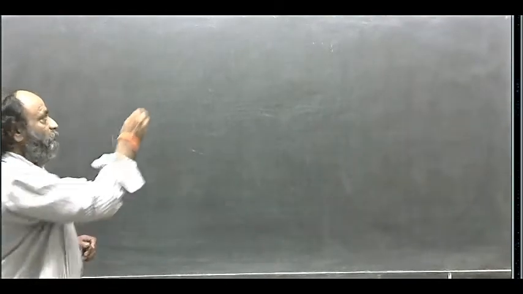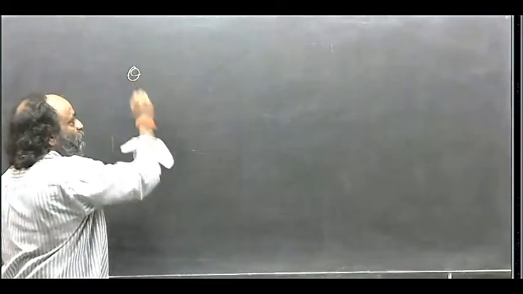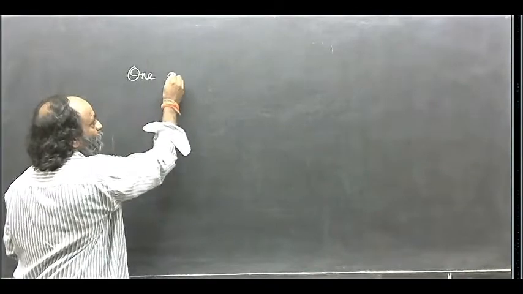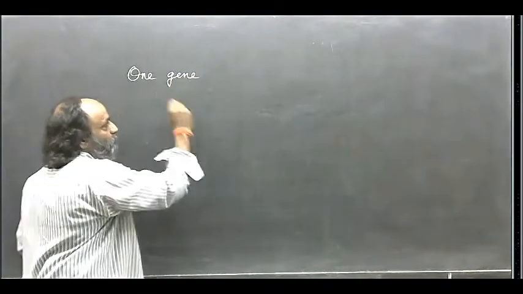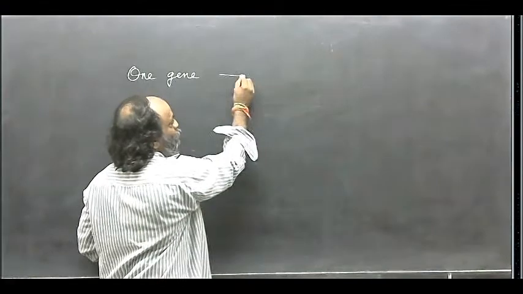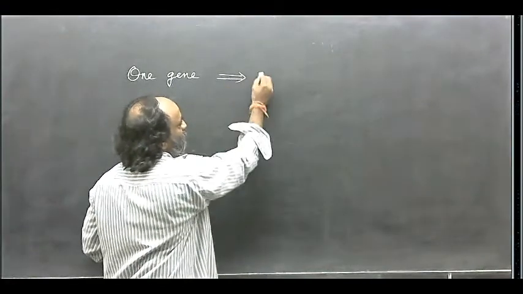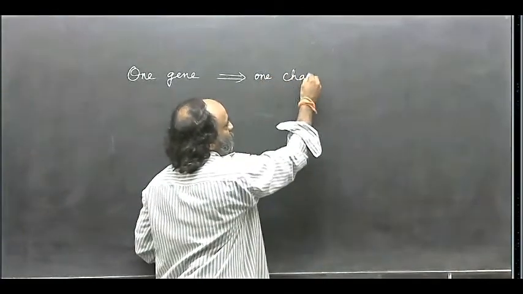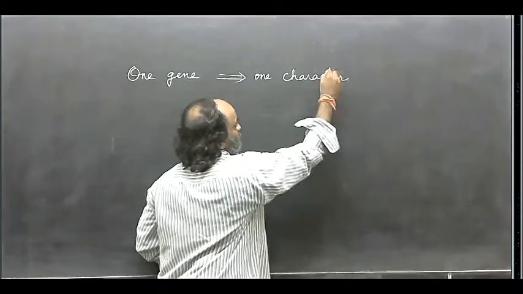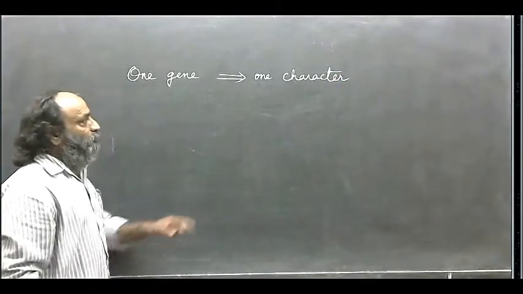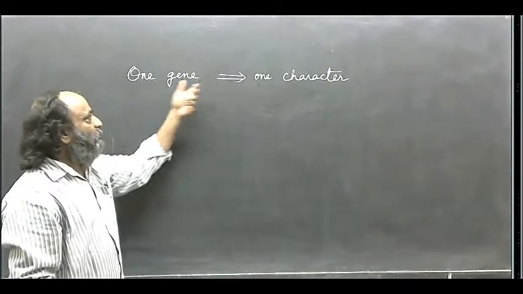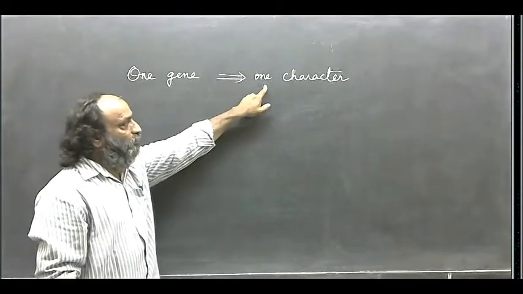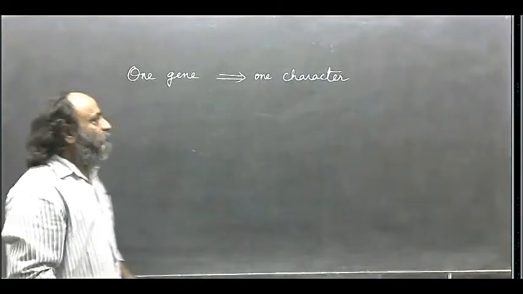Now we are going to discuss some interesting facts related to genetics. One gene is usually responsible for one character. So one character is under the control of one gene. One gene is responsible for one character.